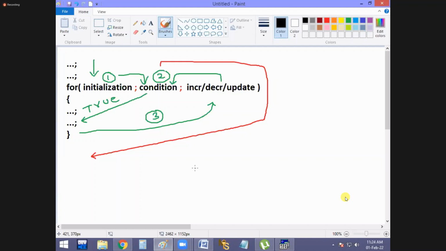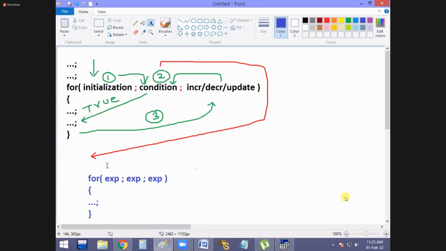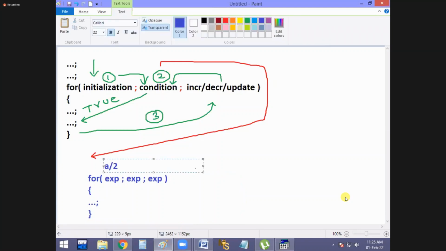Right. Next, watch it. I am giving one more syntax for this. This time I'm going to write the direct answer. See that? What is that? Here, for loop: expression semicolon, expression semicolon, expression. Now see that, guys, here I'm going to put expressions only. That means we can put any expression in any place. No problem at all. Generally the for loop's starting point is what? Initialization. But this time I'm going to write like this, a by 2. Actually it is initialization.